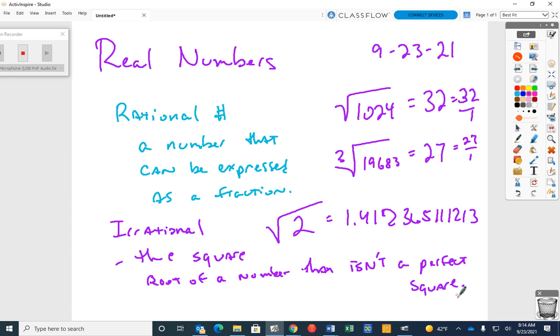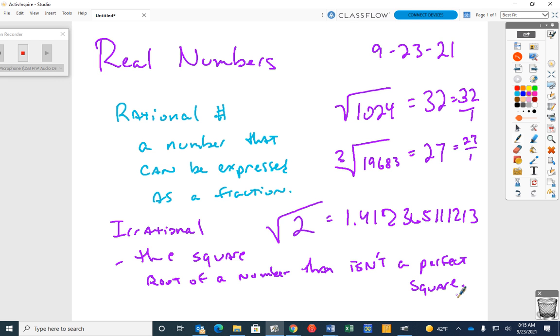Anytime you try to find the square root of a number that's not a perfect square, it is irrational. In other words, there's no number I can multiply times itself to get 2. I could multiply 1.4123561111213 times itself, and I might get something like 1.9999995, but it is not going to be exactly 2. Does that make sense? If it's not a perfect square, it's irrational.